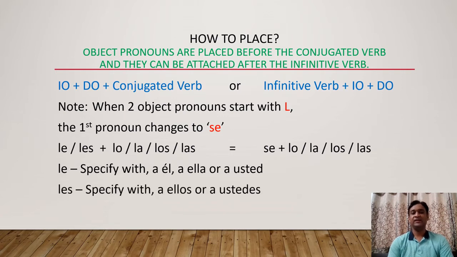And one more thing, if the indirect object pronoun sixth form les is used, the les has also two meanings. So that also we have to specify with a ellos or a ustedes. A ellos means to them and a ustedes means to you formal. Here also instead of a ellos, we can give the name of the person or the name of the objects. Clear these two important notes: the placement, and two object pronouns that start with L, the first pronoun will change to se. Everything is clear so far? Now we will continue with the examples.